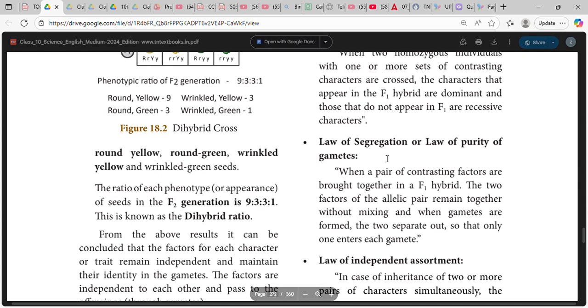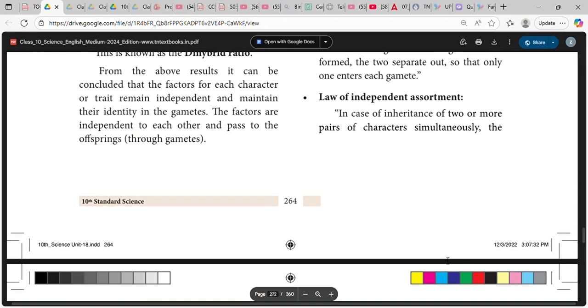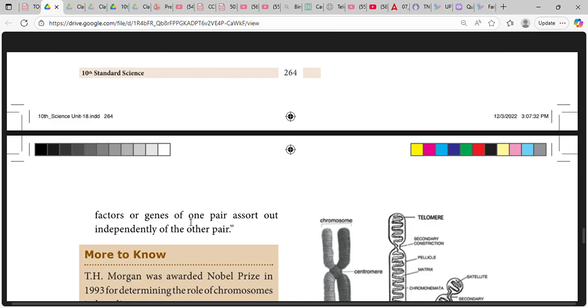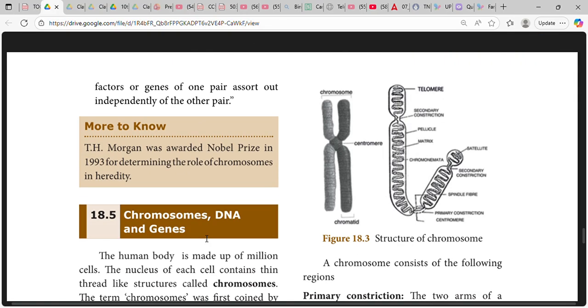Law of segregation, or law of purity of gametes: when a pair of contrasting factors are brought together in an F1 hybrid, the two members of the allelic pair remain together without mixing, and when gametes are formed, the two separate out so that only one enters each gamete. In the case of inheritance of two or more pairs of characters simultaneously, the factors or genes of one pair are sorted out independently of the other pair.